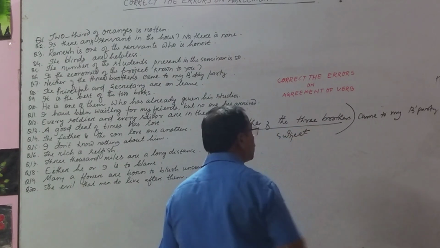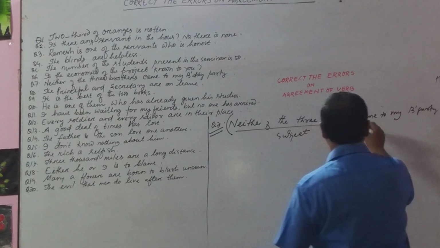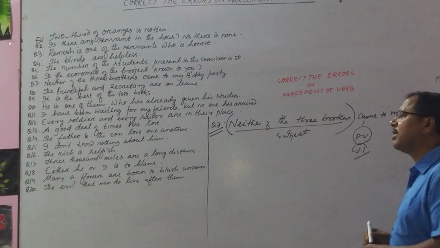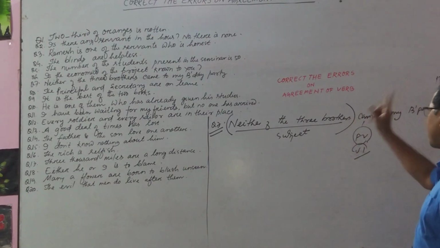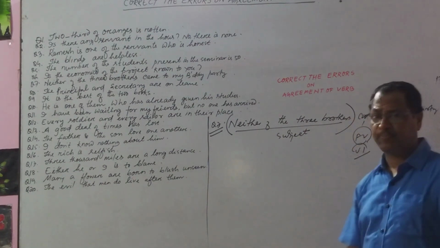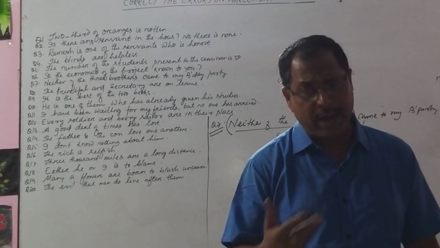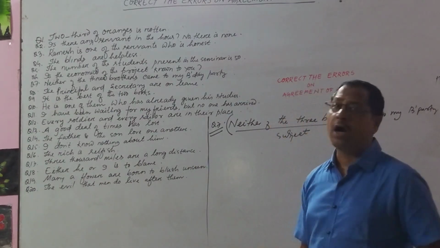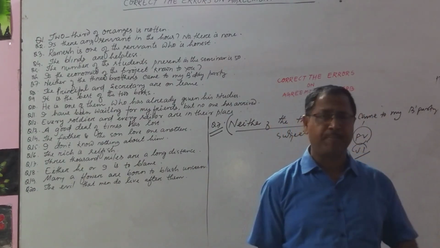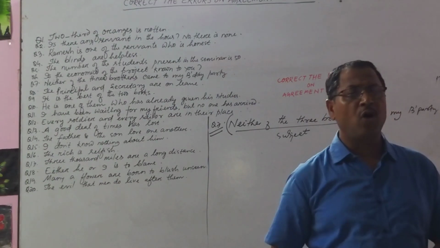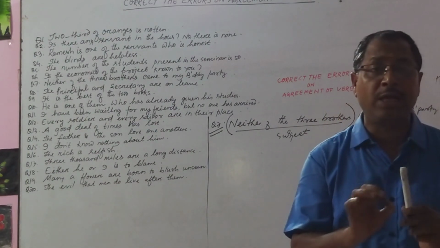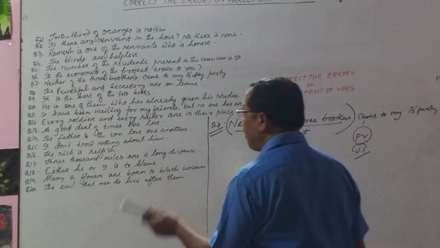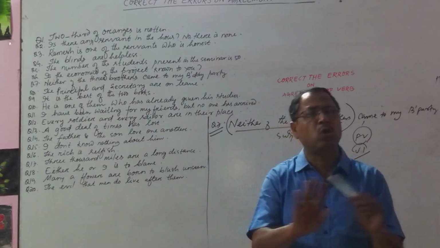It's a simple sentence, having one finite verb. It's the finite verb here, and it is a VI, intransitive verb. Neither of the three brothers came to my birthday party. Okay. Already we have gone through the sentence. Neither of, or you may say either of, is only used for two. It may be two groups, it may be two students, it may be anything, but two.